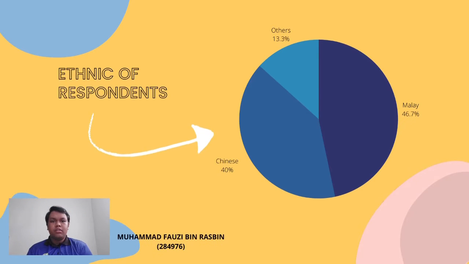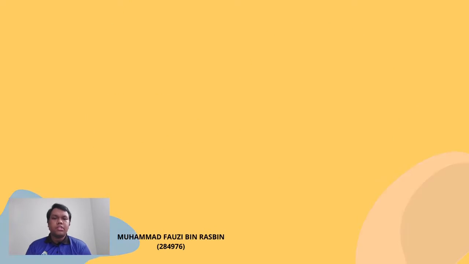Based on the pie chart, a total of 7 respondents, equivalent to 46.7%, consists of Malay ethnicity, while respondents from Chinese ethnicity numbered as many as 6 respondents, equivalent to 40%. The other 13.3% are from other ethnicities. This indicates that the majority of those who answered this questionnaire are from Malay ethnicity, as they are the largest group in Malaysia.